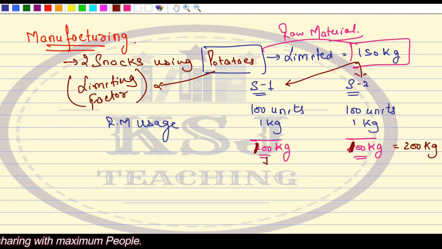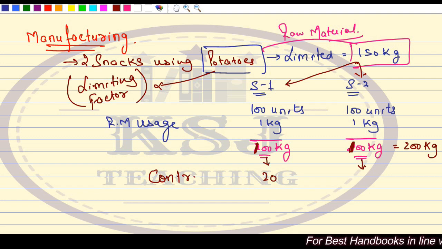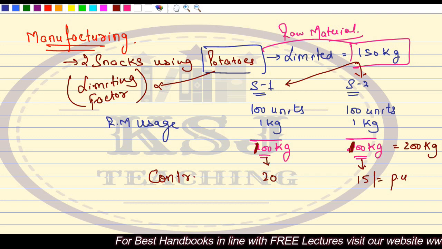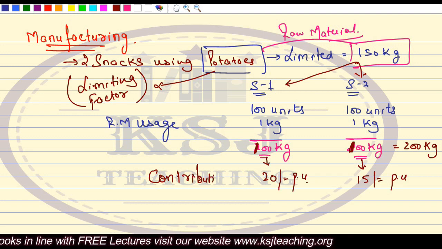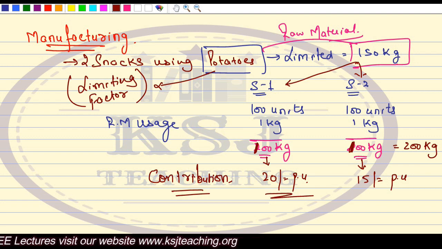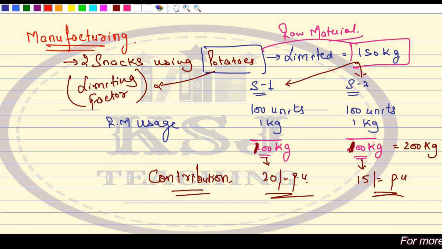What is the contribution that you earn from this product? Say it is 20 rupees per unit, and from this product, 15 rupees per unit. This is the contribution that you are earning. So now tell me, what will be the basis? This product, S1, is giving you more contribution.